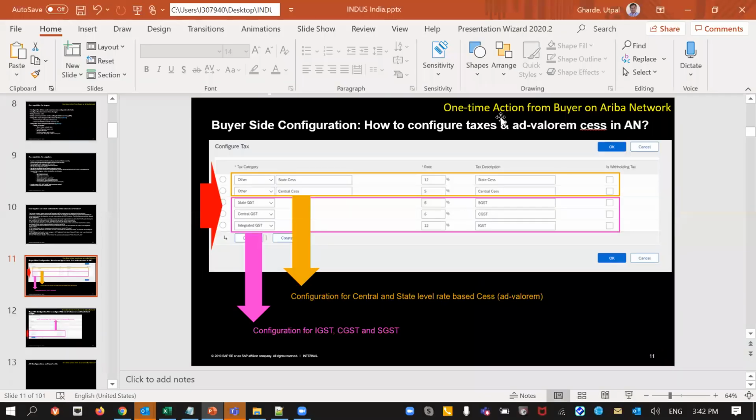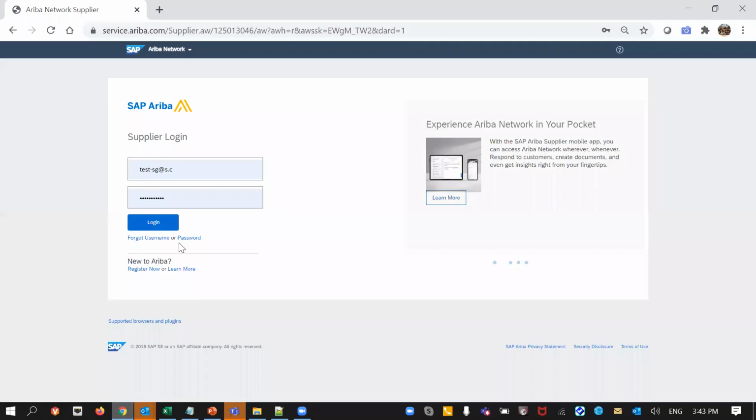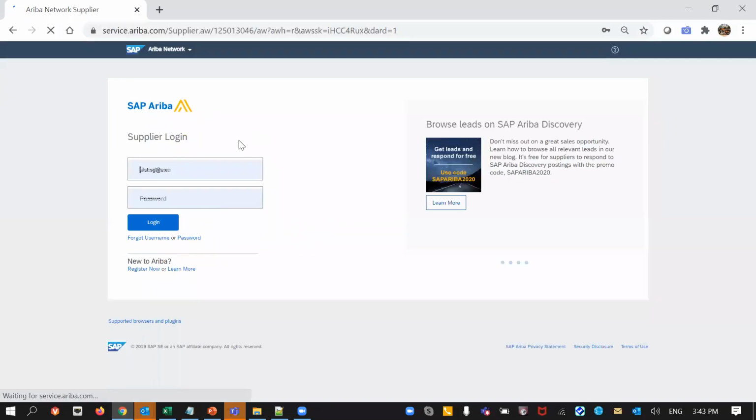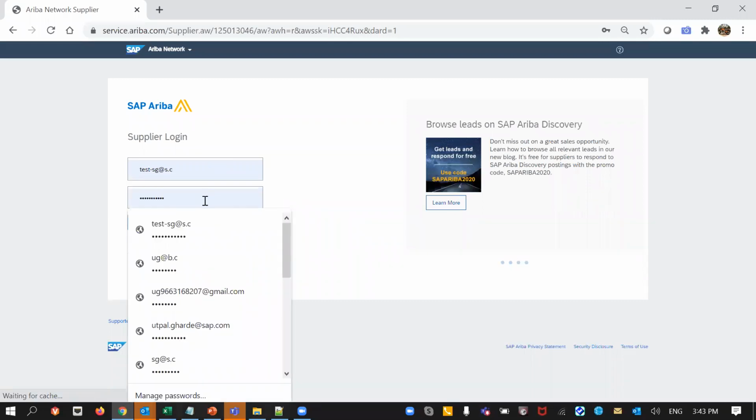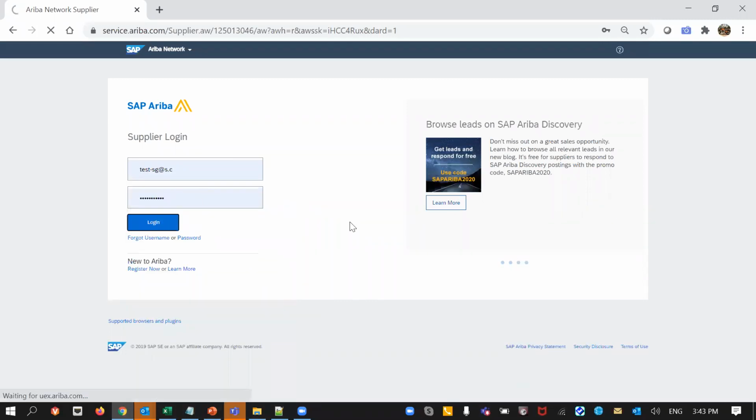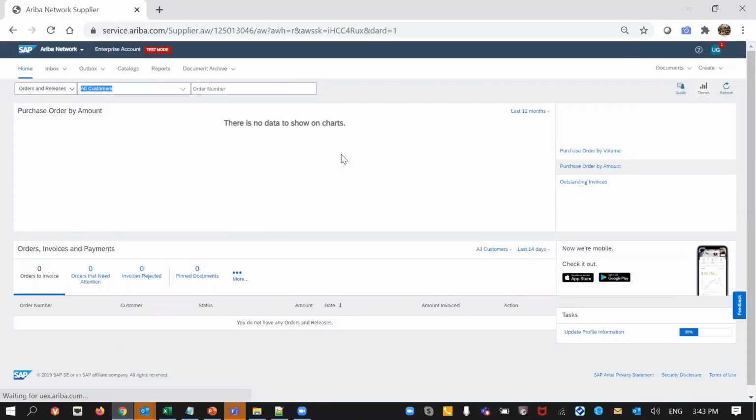So I think we will actually look at this from the demo itself, right? So first thing that I'm going to do is I'm here in the production portal for the suppliers, and I have my test credentials here. I log in here. You would see that, normal from a supplier's point of view, the supplier's inbox, outbox, and other things are displayed.